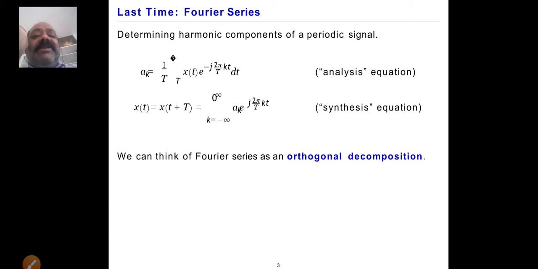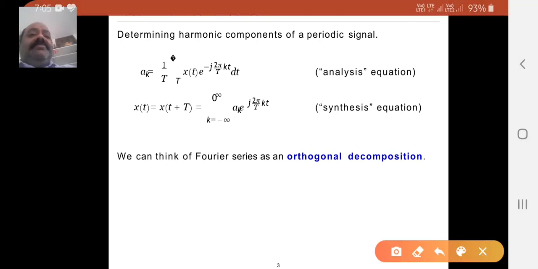Here this is the sigma, the summation, and here this is the integral part. So these two we will consider like this.